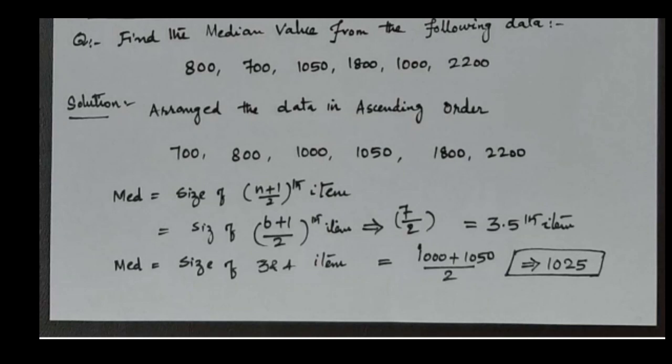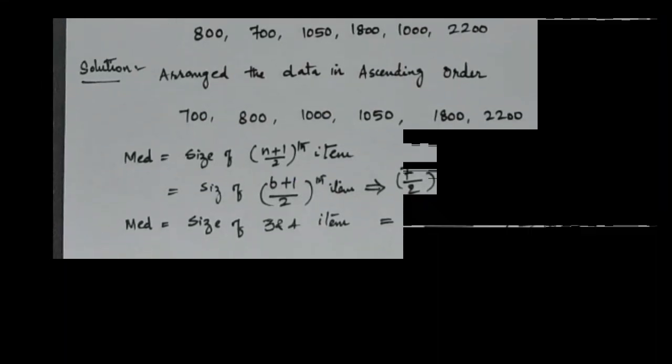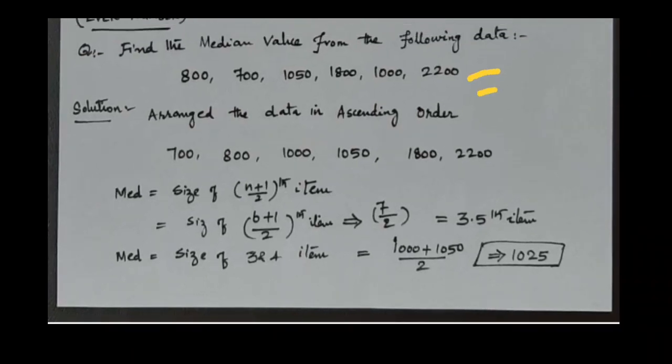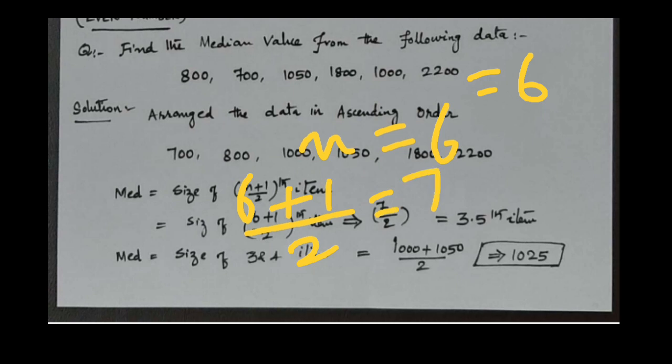The next formula is: median equals the size of the (n plus 1) divided by 2 th item. When you go to the question, 6 variables are given, so total n is equal to 6. Apply this: 6 plus 1 divided by 2, so it comes to 7 divided by 2, which is 3.5 items. So how do we find these 3.5 items?